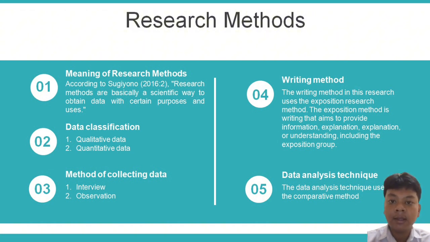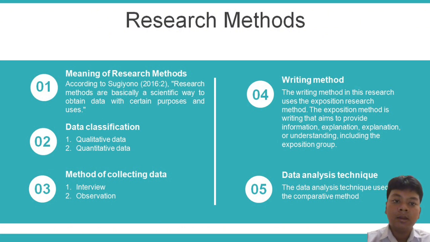Method of collecting data, I use interview and observation to gain data for this project. Writing method. The writing method in this research used the exposition method. The exposition method is writing that aims to provide information, explanation, or understanding, including the exposition group. Data analysis technique. The data analysis technique uses the comparative method.